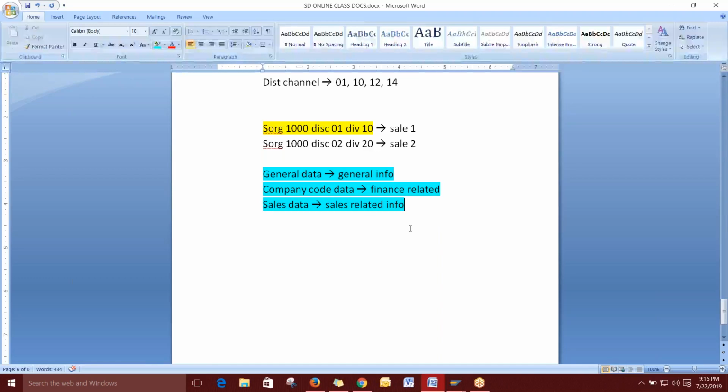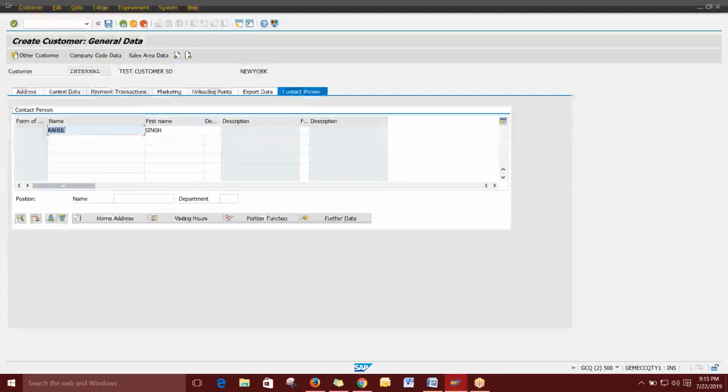So for any transaction with the customer, we will have some 90% of the data, which will be very useful at any cost. We can directly interact with the customer, or we can send the payments, or set the payment terms. Everything is based on this. Okay. Now the general data is fine. We have done some basic things, right? Then we can go to the company code data.